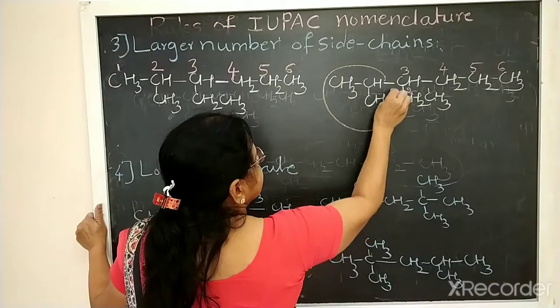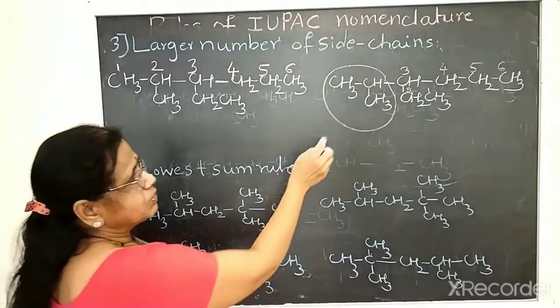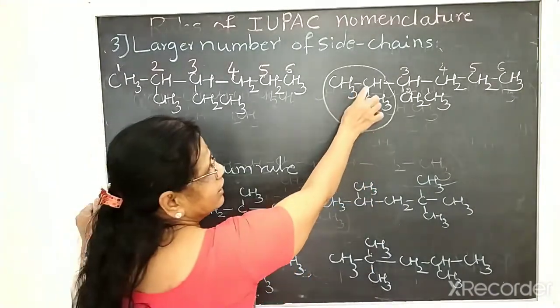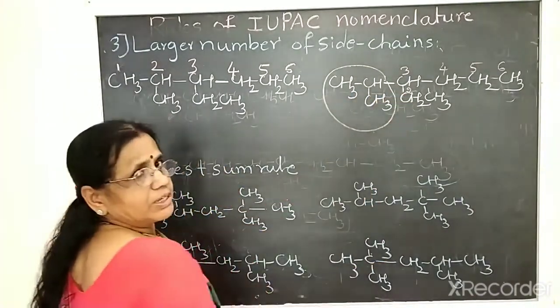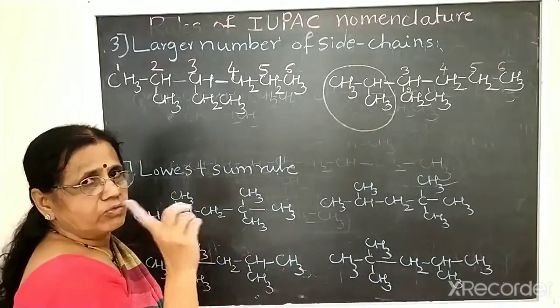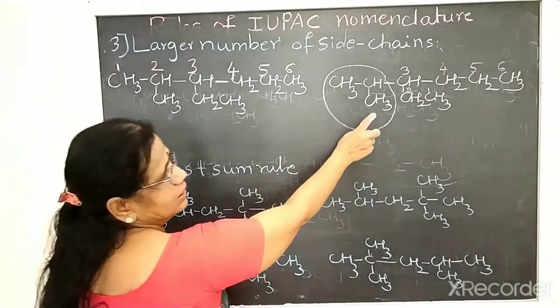Here, if you take this side chain, it is a 3 carbon side chain, which means propyl. But the middle carbon is attached to the parent hydrocarbon, so this group is isopropyl. Only one alkyl group, the isopropyl group, is there in this case.